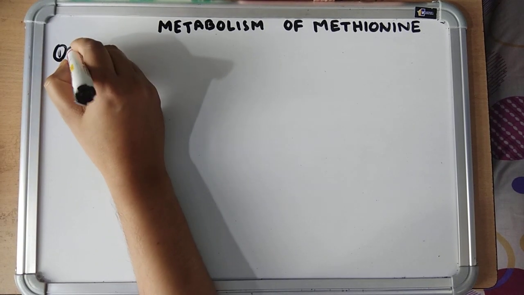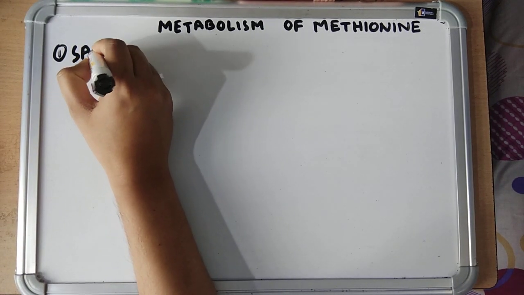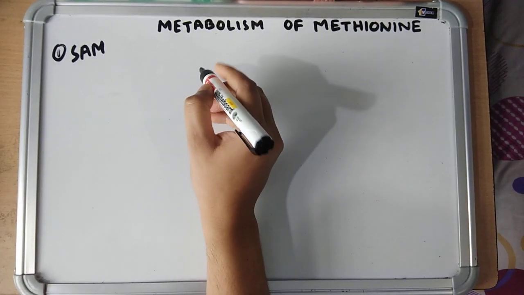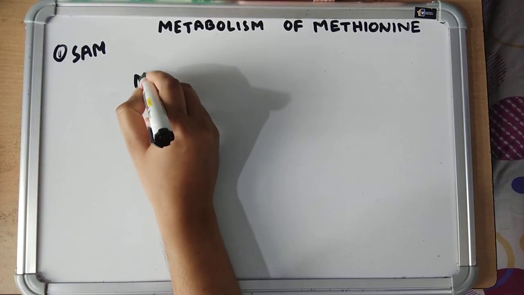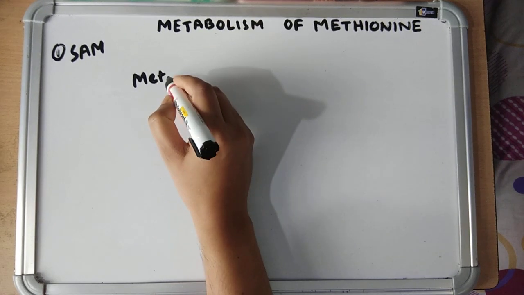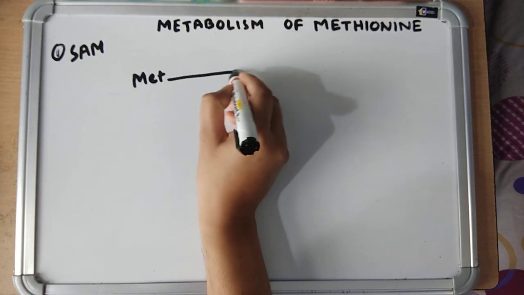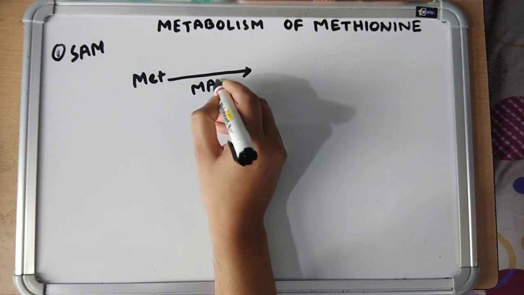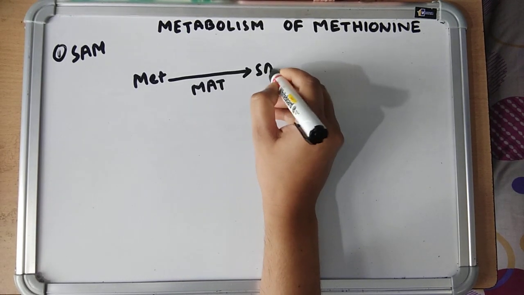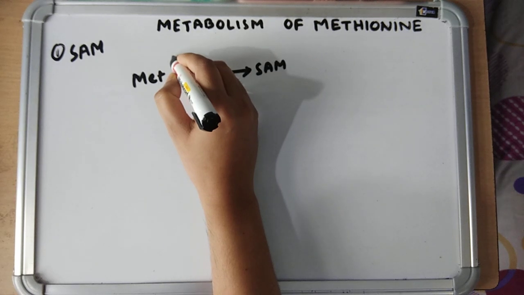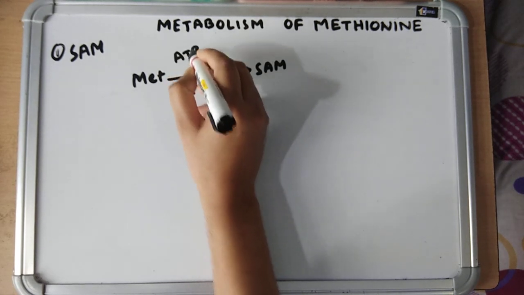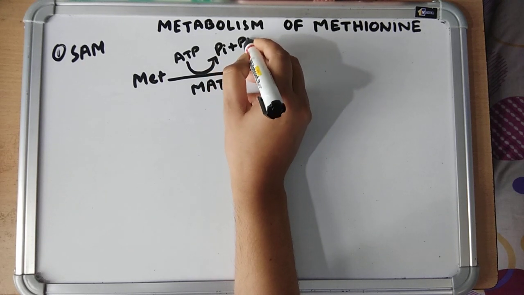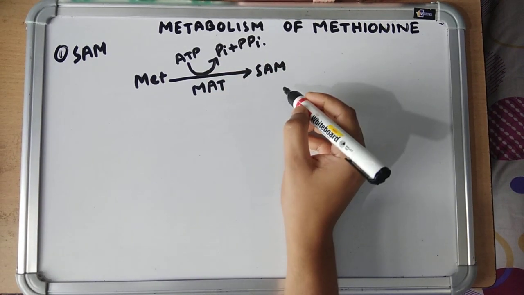First is formation of S-adenosyl methionine, which is a universal methyl group donor. So how is S-adenosyl methionine produced? First, methionine is acted upon by the enzyme methionine adenosyl transferase to form SAM. This adenosyl group is transferred from ATP and it forms inorganic phosphate and inorganic pyrophosphate.